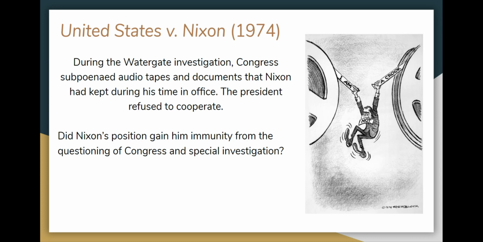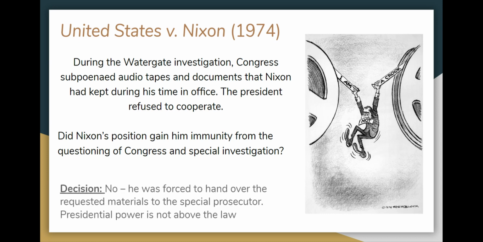Did Nixon's position gain him immunity from the questioning of Congress and the special investigation? The answer was no. He lost this court case and he was forced to hand over the requested materials to the special prosecutor. This is a big deal because it says presidential power is not above the law. He still has to follow the law.